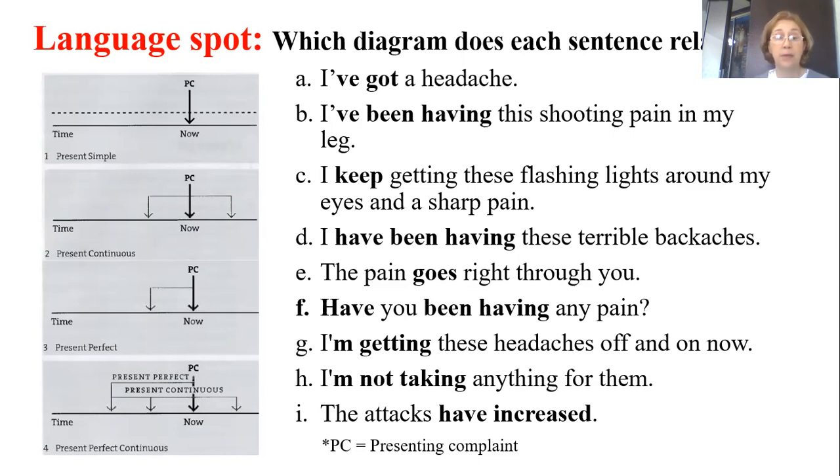So, Hobbs, please, the last sentence. These attacks have increased. It's present continuous. No, no ing here. Have increased. So Ramin, please. Have increased is present perfect, teacher.